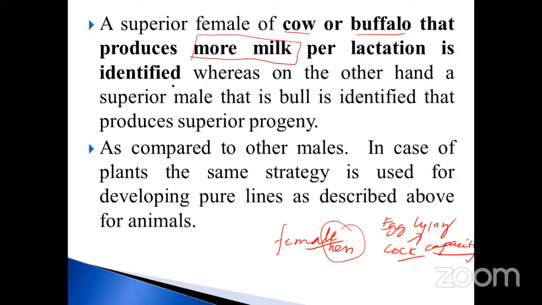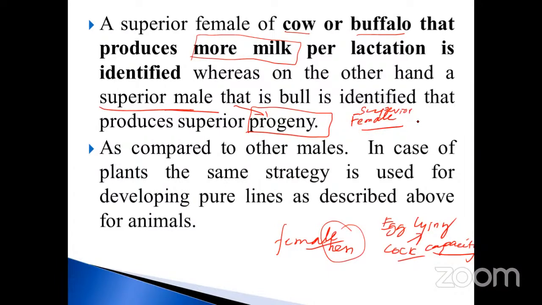Whereas on the other hand, the superior male, that is the bull, is identified to produce superior progeny. That is very, very important. What is the main purpose of the male? Superior males produce the progeny, so generation wise they are used for future aspects. The female is already there, but a superior female is also very, very important.